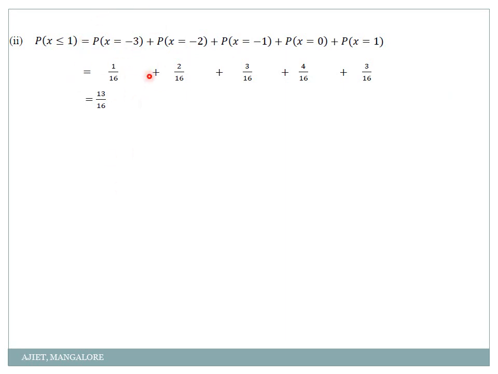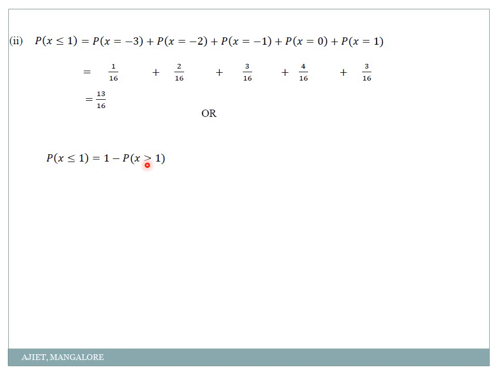Okay, now I'll tell you another way of doing it. We call it reverse engineering. Why do I call it reverse engineering? Just check. See, my table consists of values from minus 3 up to which value? I think plus 3, correct? Minus 3 to plus 3. Now they asked me to find probability of x less than or equal to 1. See, you can simply write this as 1 minus probability of x greater than 1.